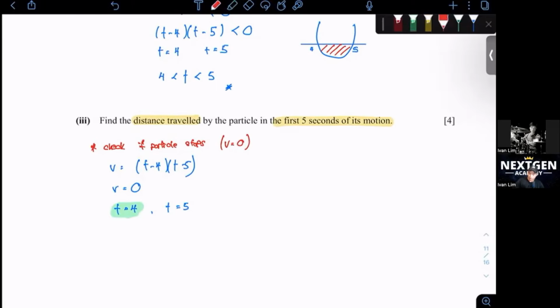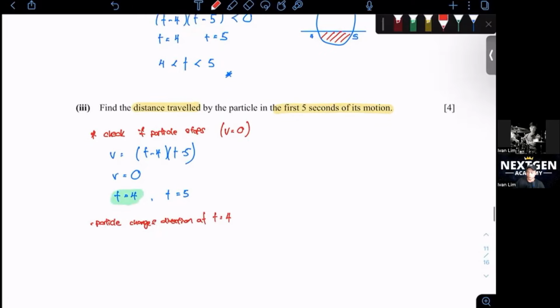So what we know here is that within the first 5 seconds, the particle changes direction at t equals 4. I just write down this statement first so that we are clear. So what do we need to find?